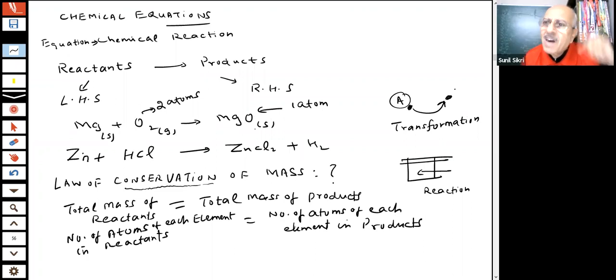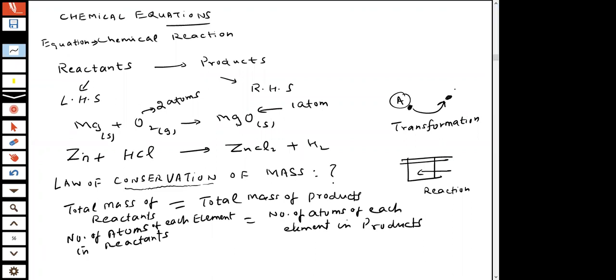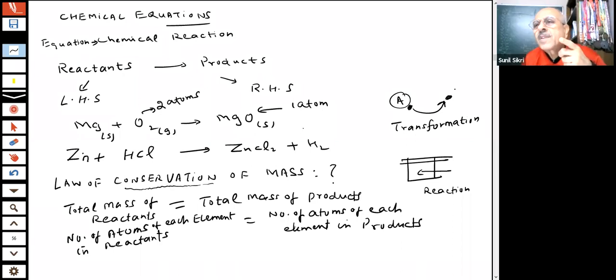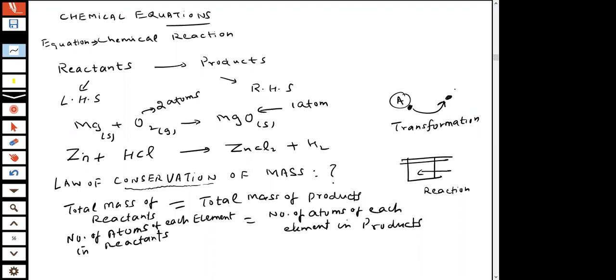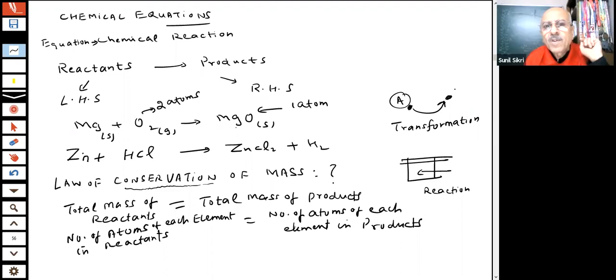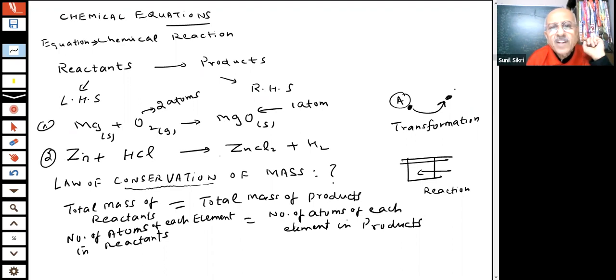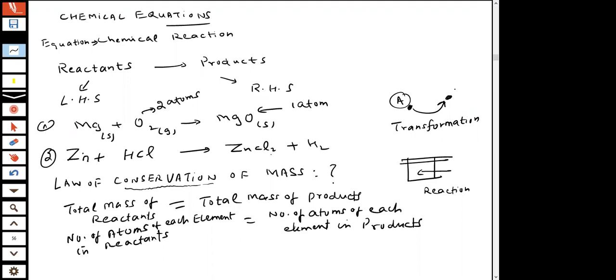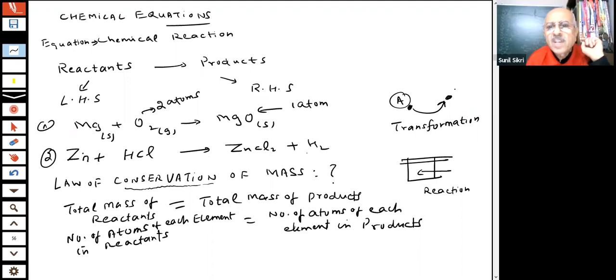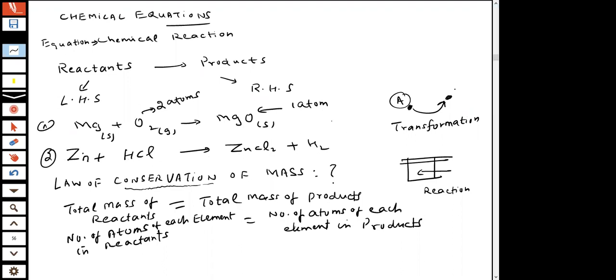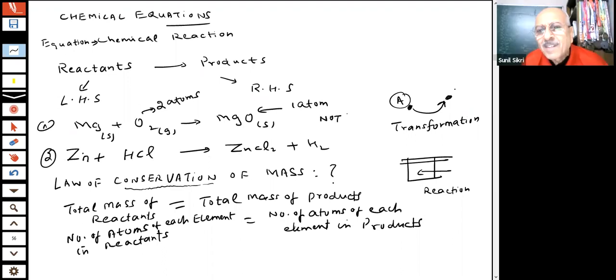So, because the law of conservation holds true, therefore, the reactions need to be balanced, students. This reaction was not balanced. Is it a balanced reaction? The answer is no. Tell me, is it balanced? Reaction number 1 and 2. Are they balanced, student? Zinc 1, Cl 1 atom. Here you are saying Cl 2 atoms. Here you are saying hydrogen 1 atom. Here hydrogen 2 atoms. Is it balanced? No. Okay, very good answer, student. Now you understood this is not a balanced reaction. This equation is not balanced.